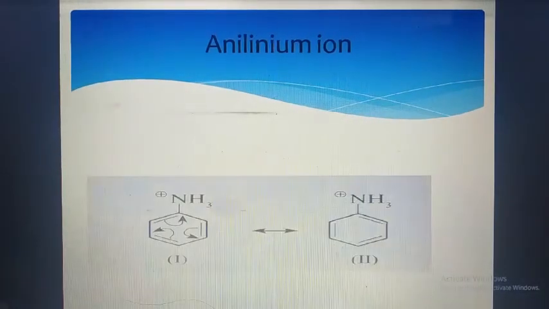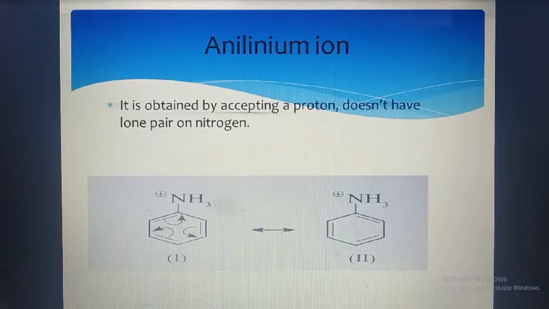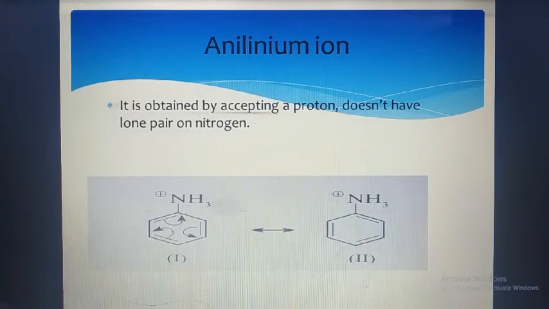So this was the resonance in aniline. Next we are going to see the anilium ion. In anilium ion, you can see only 2 structures are given. It is obtained by accepting a proton. That means it takes the proton from another species and doesn't have a lone pair on nitrogen. You can see there is a positive sign on nitrogen, and we have not shown the lone pair because here the proton is accepted. If any species accepts a proton, which is a positively charged particle, then it gets the positive charge.